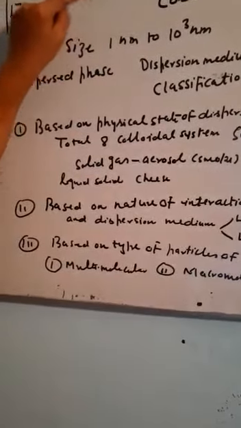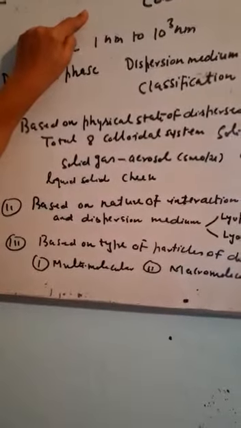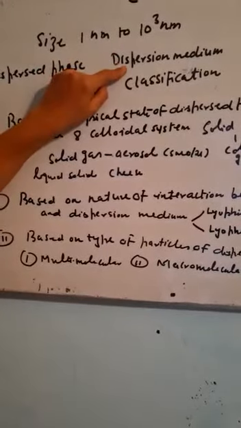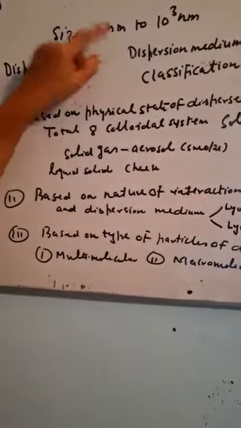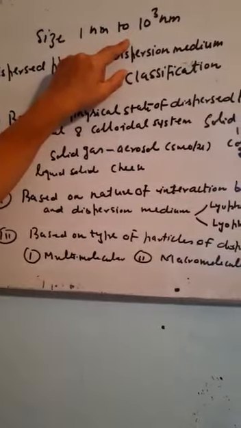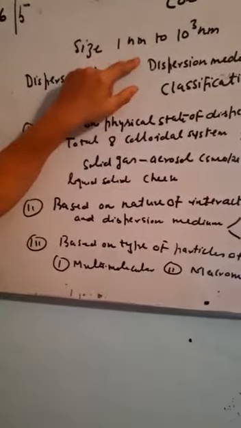The size of a colloidal particle is more than that of a true solution particle and less than that of a suspension particle. The size of the particle is between 1 nanometer to 10 to the power 3 nanometer. The word colloid has been taken from the Greek word that means glue-like.